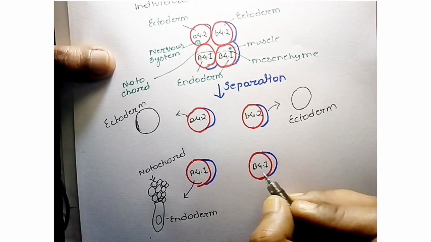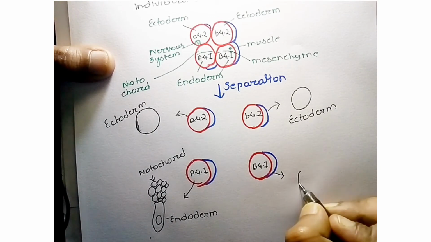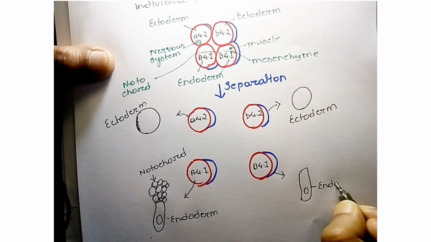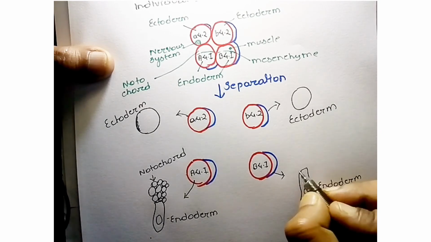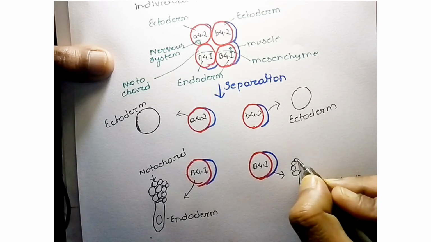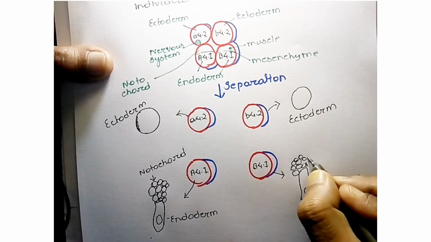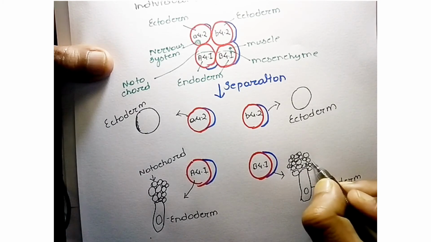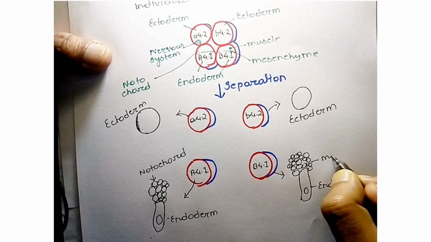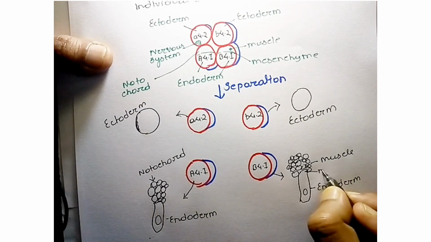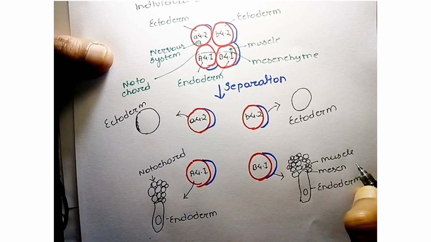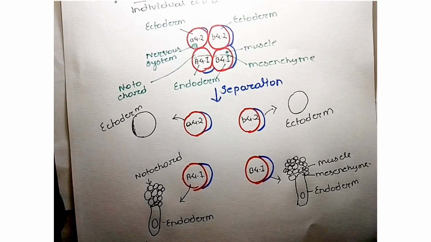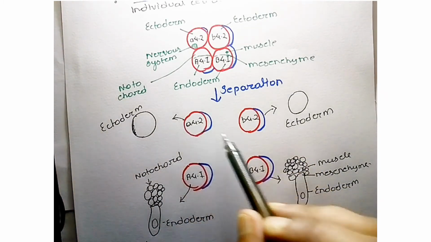Now these cells form the endoderm region, mesenchyme, and muscles. Muscles are formed by these blastomere pairs, and another is mesenchyme. As you can see from this diagram, even in separation these blastomere pairs form